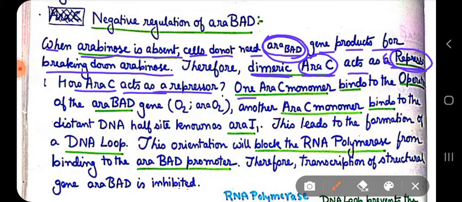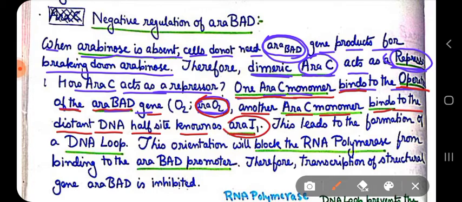Let us see. In the absence of arabinose, one ARA-C monomer binds to the operator of the ARA-BAD genes, known as ARA-O2, and another ARA-C monomer binds to the distant DNA half site known as ARA-I1.